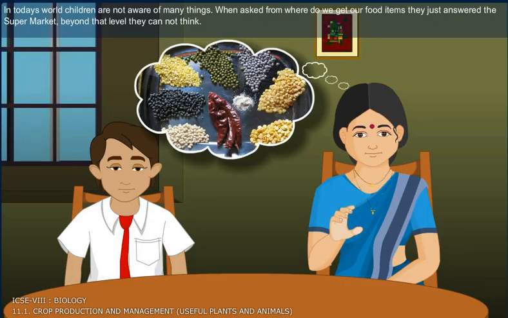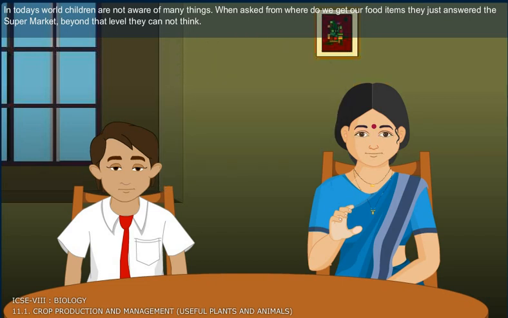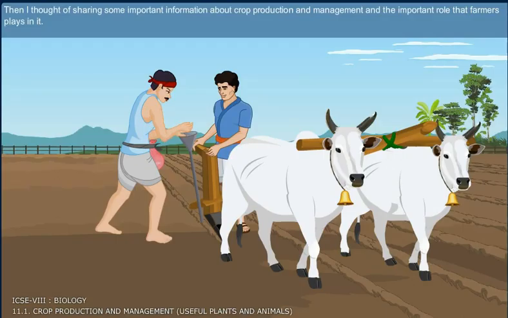In today's world, children are not aware of many things. When asked from where do we get our food items, they just answered supermarket. Beyond that level, they could not think. Then I thought of sharing some important information about crop production and management and the important role that a farmer plays in it.